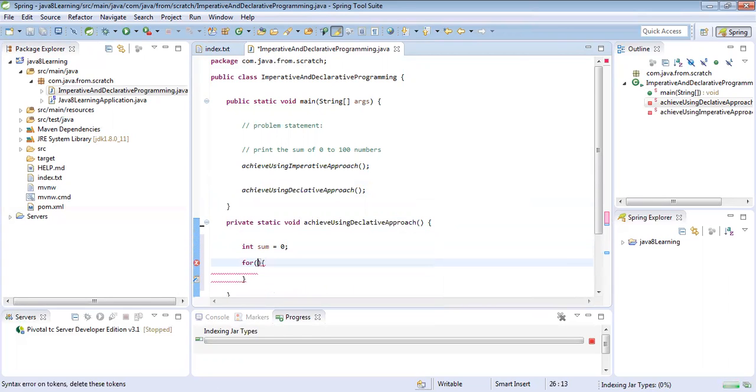In that for loop we initialize a variable i equal to 0, i less than or equal to 100, i plus plus, and here sum equals sum plus i.